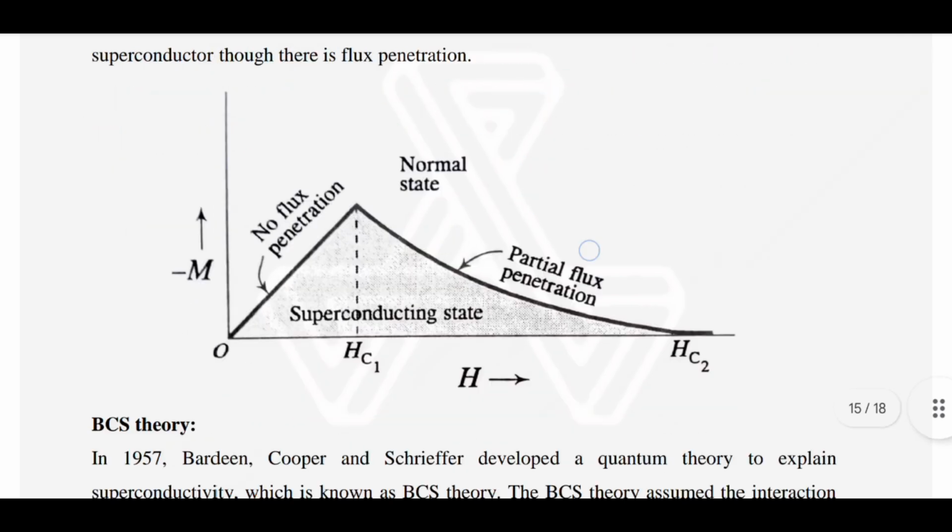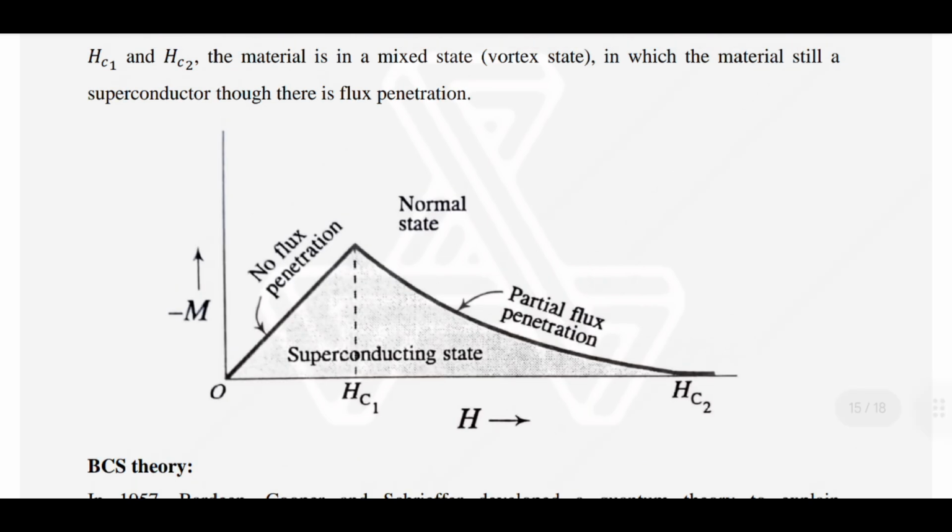Here is the negative magnetic moment and the magnetic field. Hc1 and Hc2. Below Hc1 is a perfect diamagnetic phase where no flux penetration occurs. Then from Hc1 to Hc2, partial flux penetration occurs, and the flux slowly fills the body completely as the material becomes the normal state.